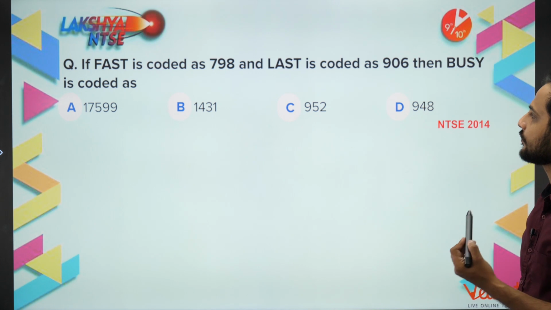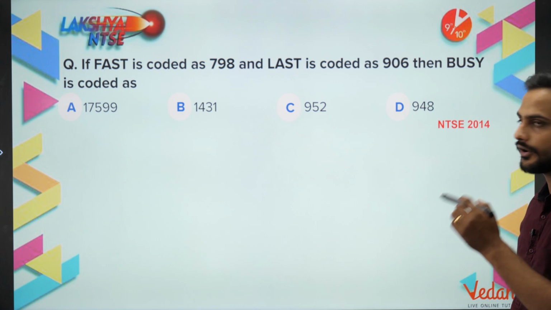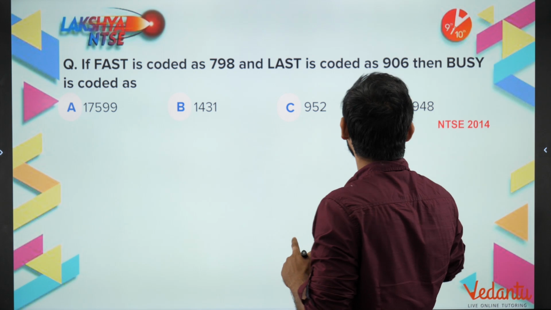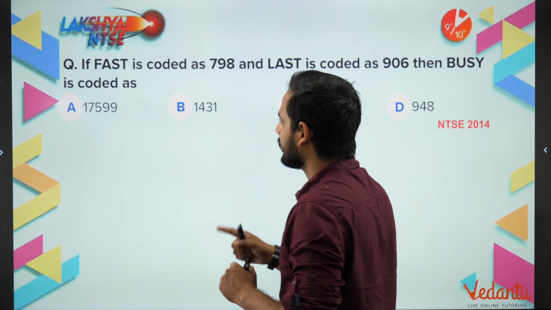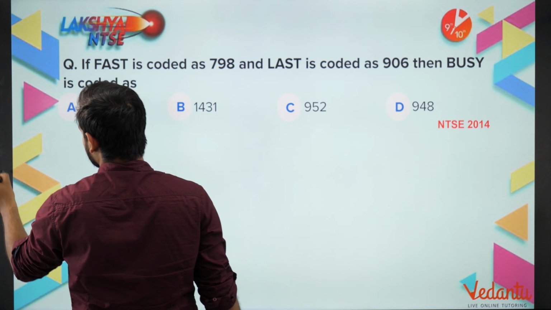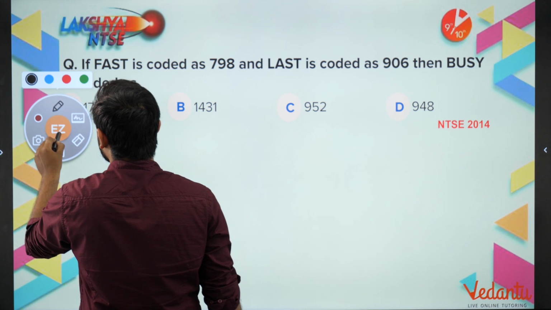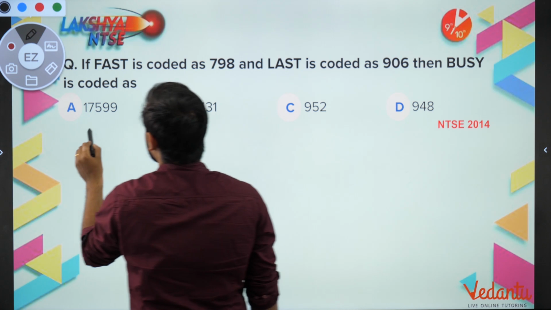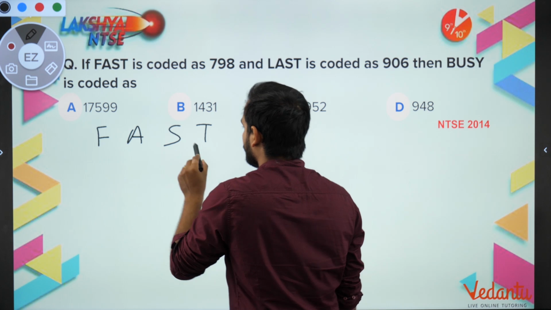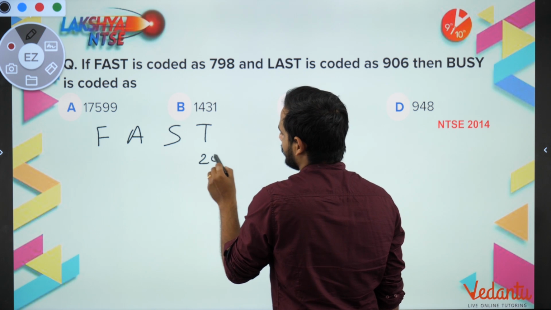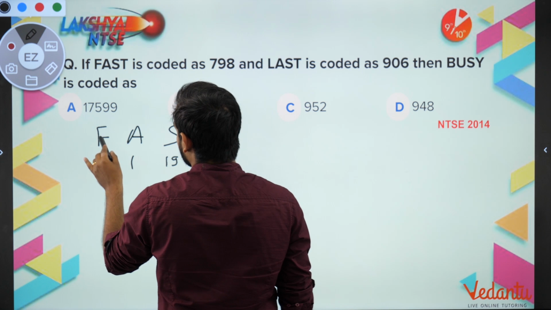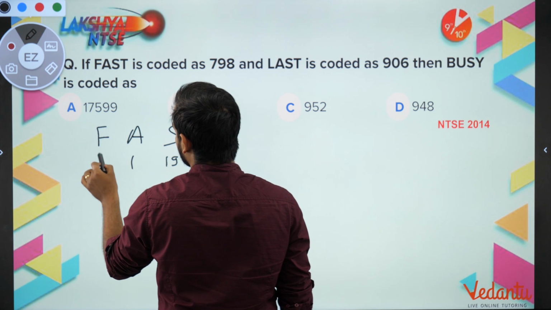If fast is coded as 798 and last is coded as 906, then busy is coded as? Now let us take the values. Fast: this is 20, this is 19, this is 1, and F is 6.